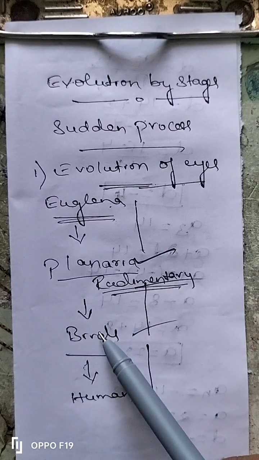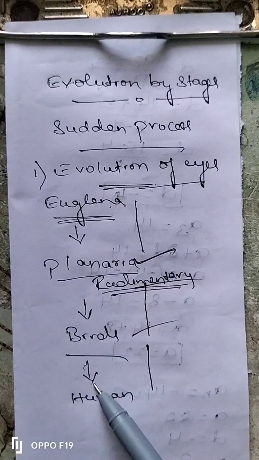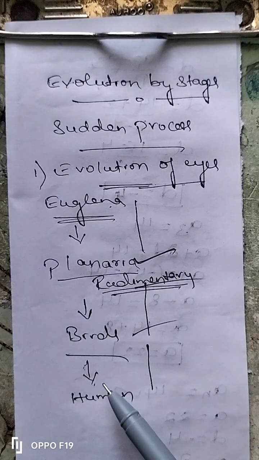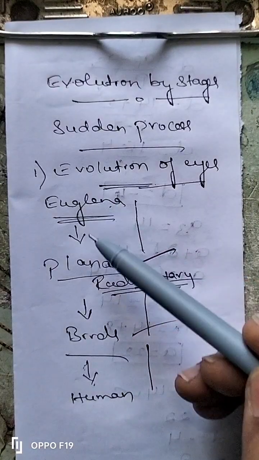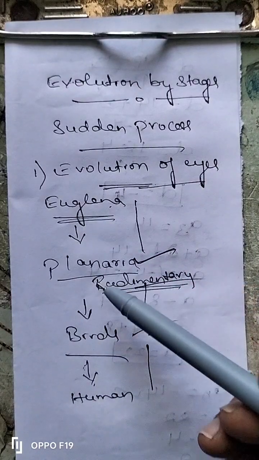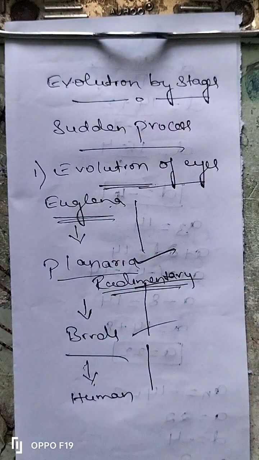The eyes present in birds are called compound eyes, which have eyeballs, and human eyes are called binocular vision. So at each stage the eyes have been evolved. Therefore this is called evolution of eyes.